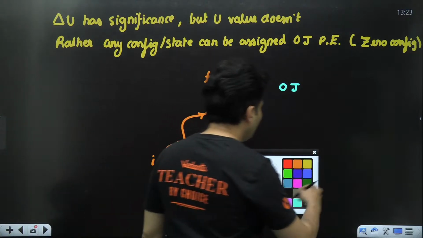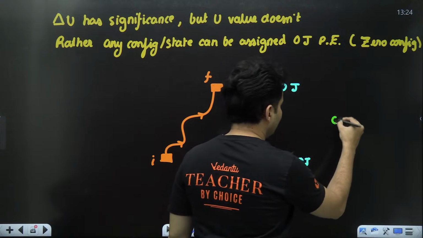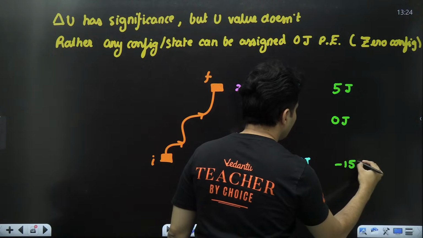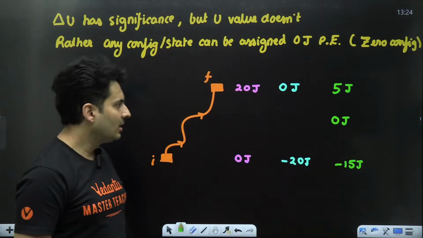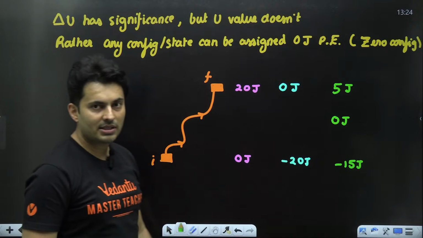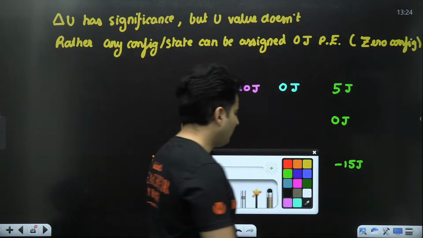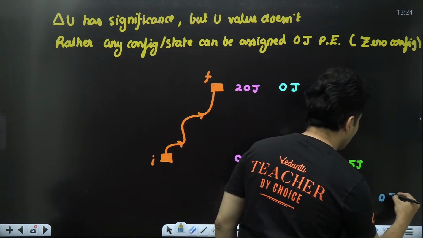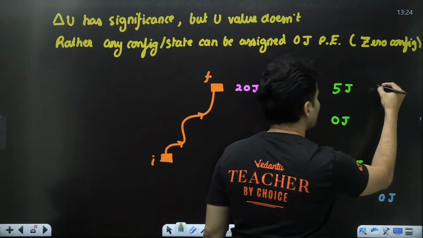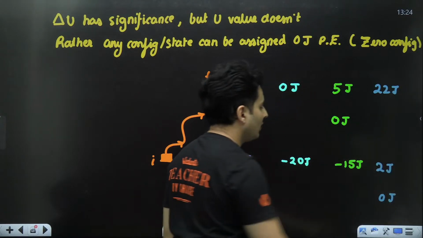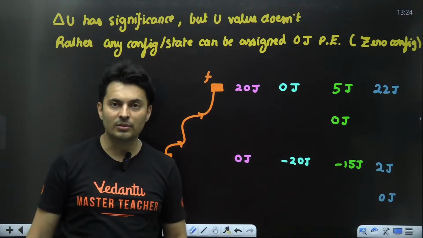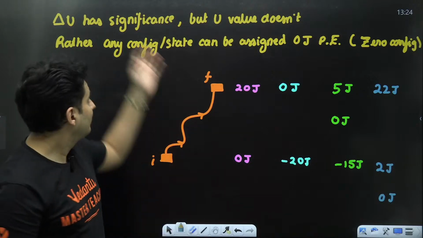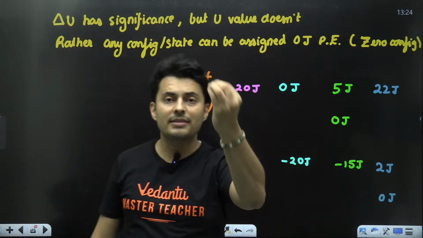Somebody else might say, no sir, for me somewhere here it is 0 joules. So this is 5 joules, this is minus 15 joules. That person is also correct. For them, this is the 0 reference. Somebody else might say, for me this is 0 joules, this is 2 joules, so here it will be 22 joules. So for them the 0 reference is somewhere else. The reference point might change, but the change value will remain the same, and that is what is important to us.